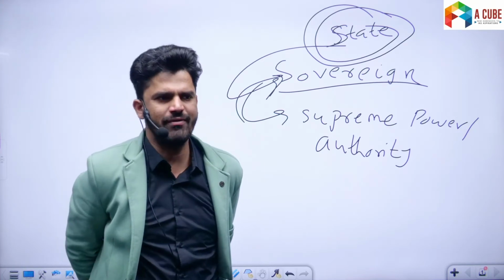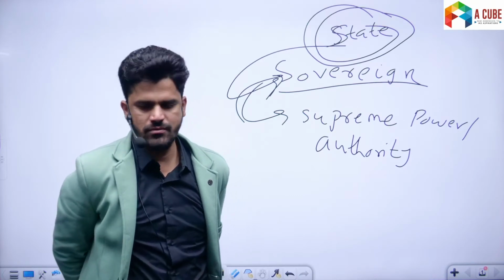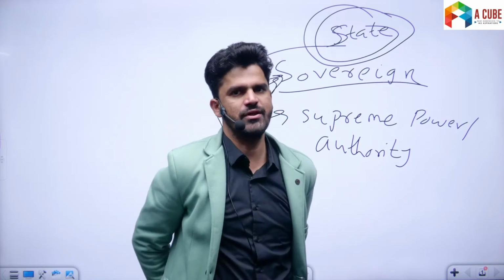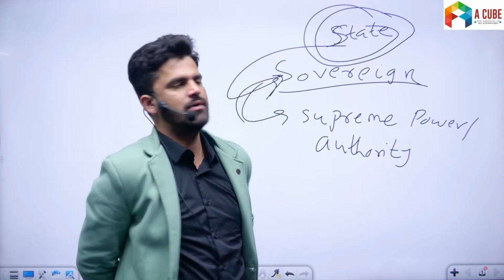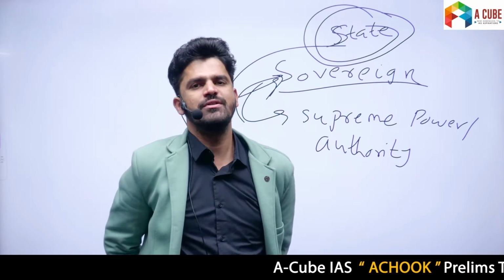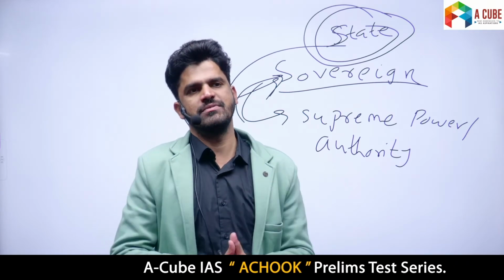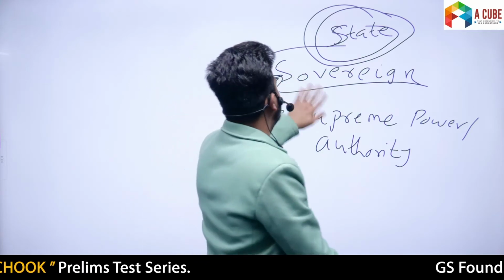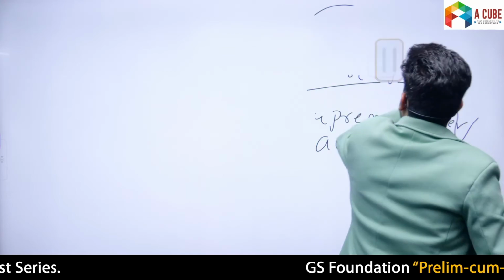There is no notion of sovereignty related to society. So society can exist without sovereignty or without any supreme power or authority, but state cannot exist without sovereignty. Without sovereignty, state is nullified. State cannot exist. Okay, fine. So that is done. What else can we say?